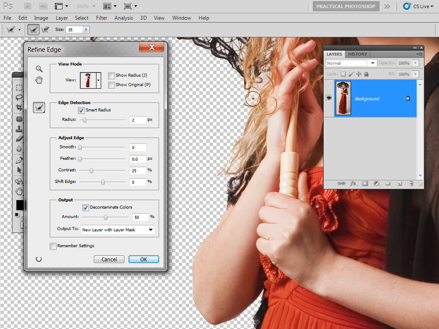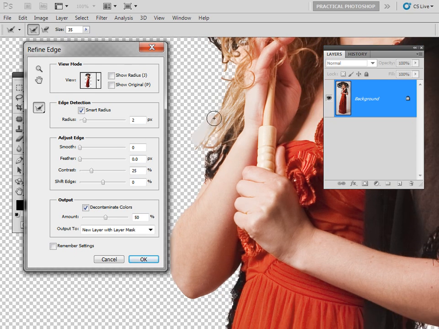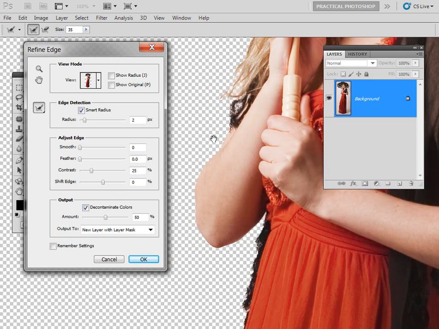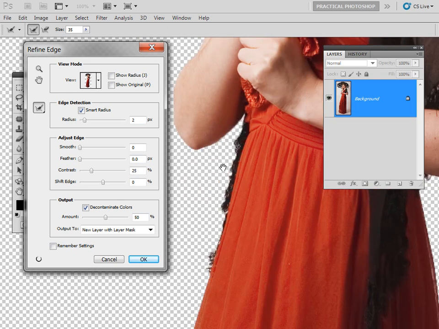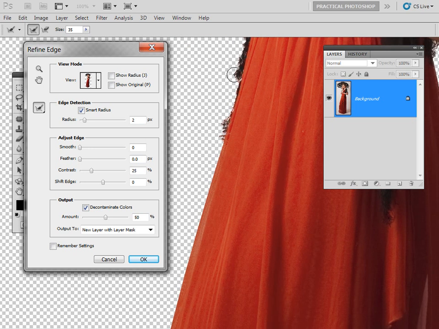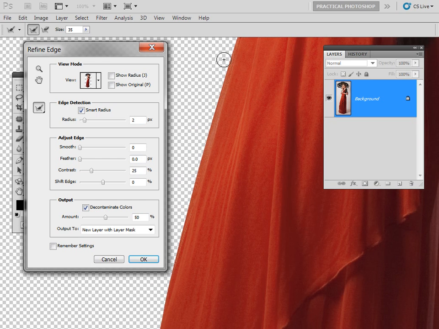Great. See what happens in here with this bit of hair, and you see a bit of the checkerboard coming through there, and we're getting a really nice, detailed extraction. So we can just go around and make sure that everything is nice and tight. We might get rid of this little bit of black at some stage later on in the process anyway, but for the time being, let's just keep it in. I'm going to go around the whole of our figure here and make a good extraction.